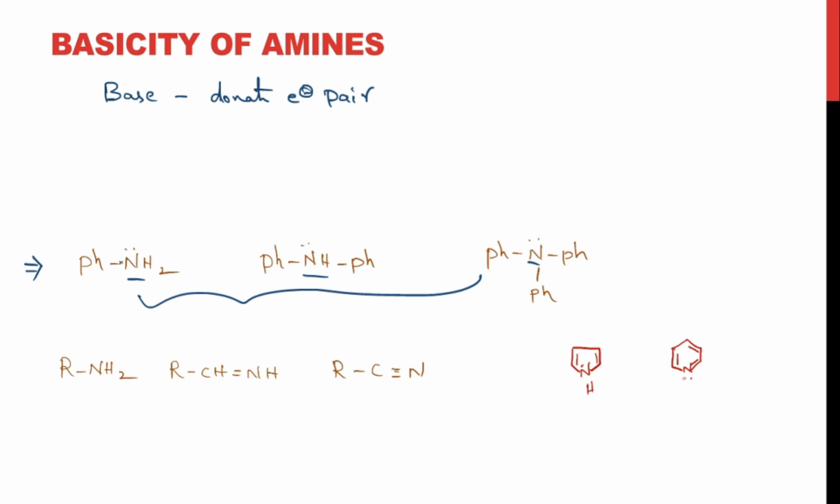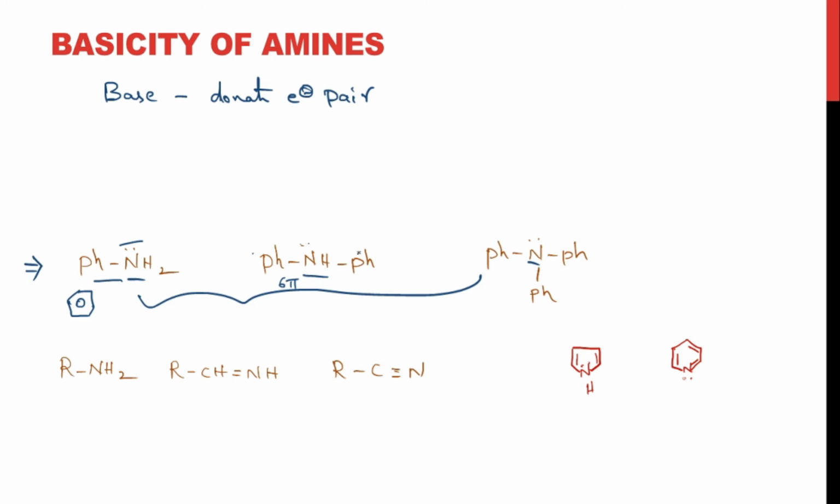This particular lone pair is in conjugation with the pi bonds in the phenyl group. The phenyl group is nothing but the benzene, right? So the lone pair is involved in the conjugation, and this molecule is getting stabilized with the resonance. So if the nitrogen is donating the lone pair, the stability of the molecule would decrease, right?